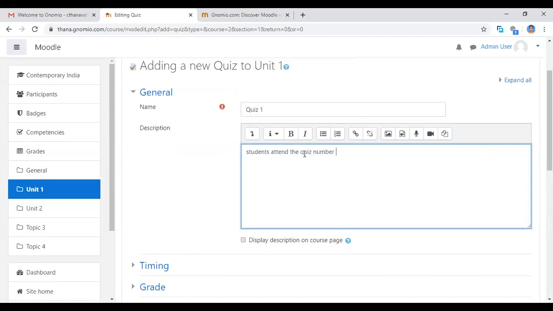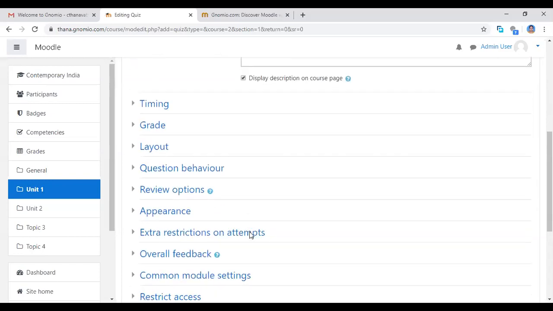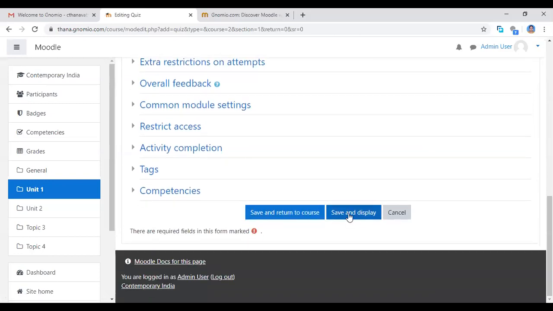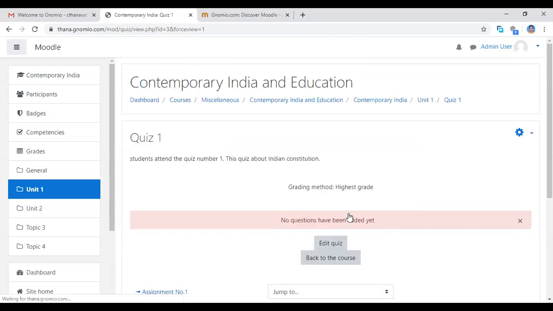Number 1, which you want to describe about the quiz, and this quiz is about the Indian Constitution. You can type here and also click display the description on the course page. And now I'm clicking the save and display button. Now I'm coming to that unit 1.